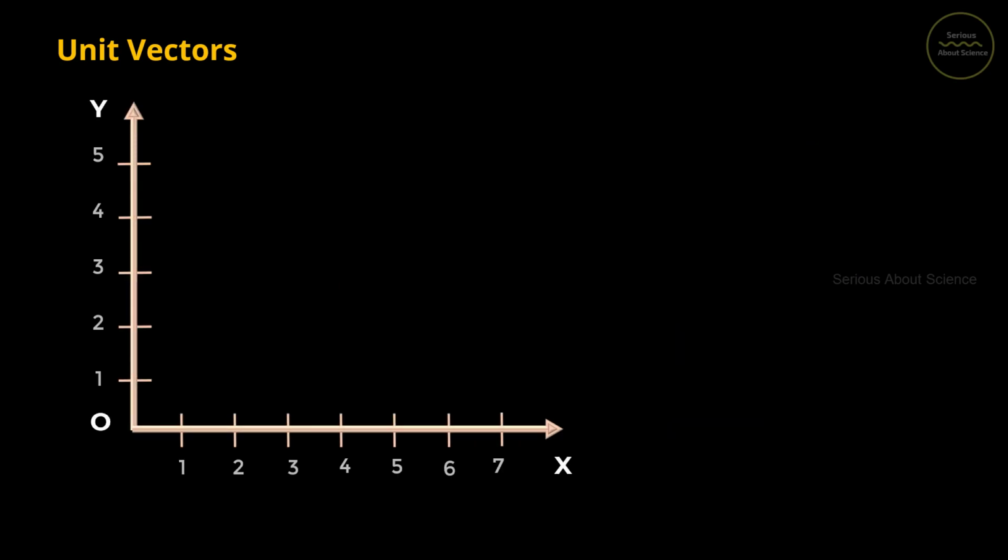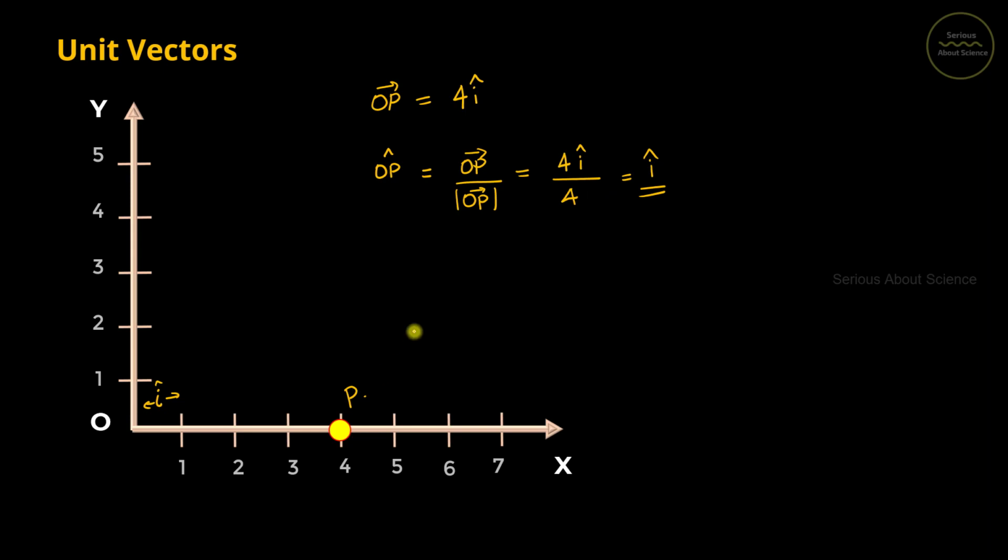Now let us see some examples to find out the unit vectors. Consider a coordinate system and a particle placed at this position. This is the final position of the particle, and we know that one unit is denoted by i cap. Since it is 4 units away, we can write the position vector as 4 i cap. If I need to find the unit vector, that is OP cap, we should divide this vector by the modulus of vector OP, and it is given by 4 i cap divided by, here modulus is root of 4 square, it is 4 itself. So the answer we get is i cap. And that is quite obvious because we already know along the x-axis the unit vector is represented by i cap.